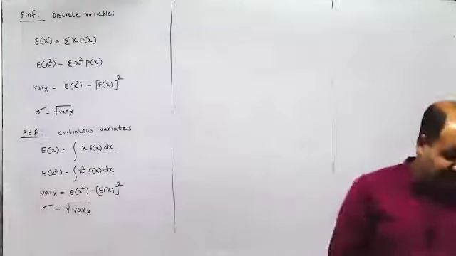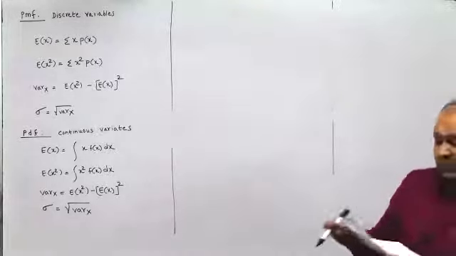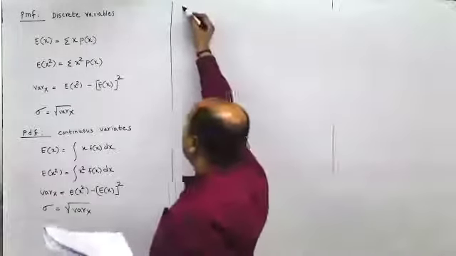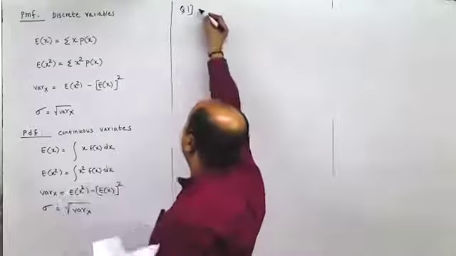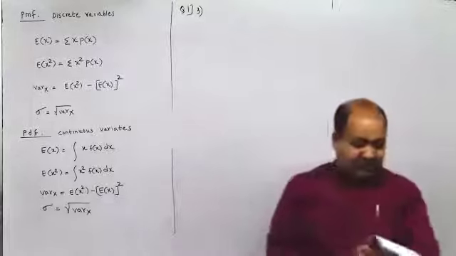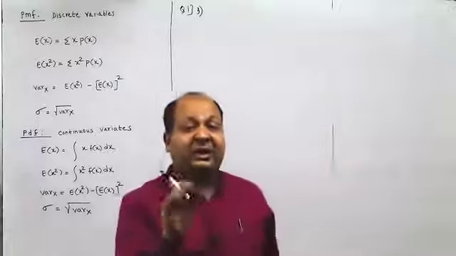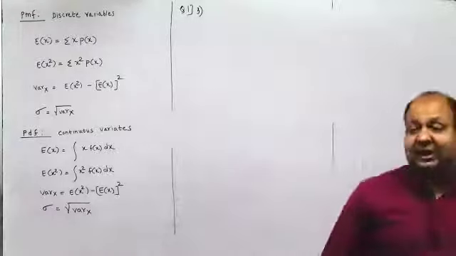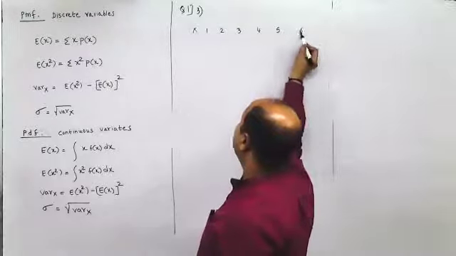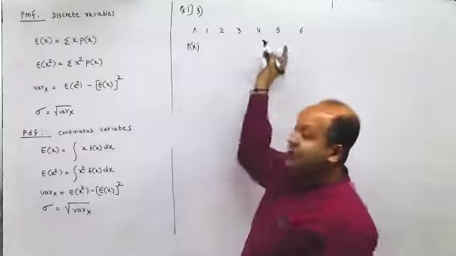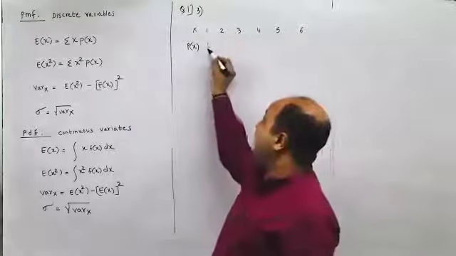Now, having said this, I'll first take up question number 1, the fourth part. In fact, question number 1, the third part. X is the number obtained on the uppermost face of a die. Now the numbers obtained are discrete. It cannot be continuous. It is discrete. So here, remember, X values are 1, 2, 3, 4, 5, and 6. What is the probability of X being 1? Out of 6, only one possibility gives you 1. So 1 out of 6.